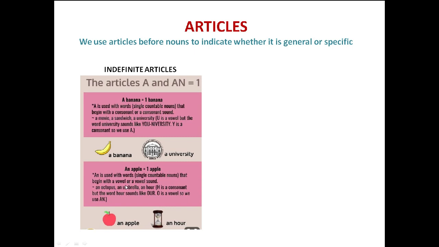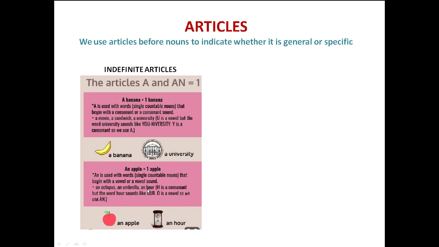Now an is used with words which are single countable nouns but begin with a vowel or a vowel sound. Look, children, it's not necessary that if your word starts with a vowel, then you will use an. You have to focus on the sound. For example, if you look here, it's written hour.